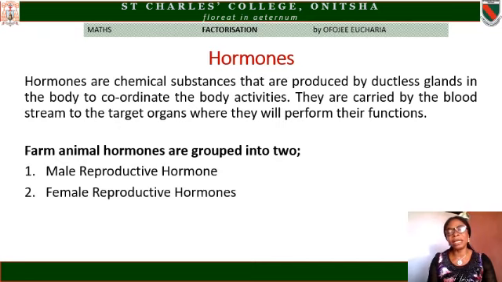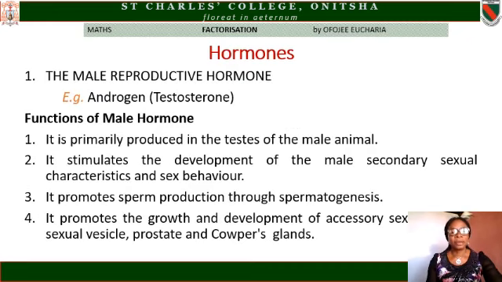These hormones are many in the body of the farm animals, but we are going to center only on the reproductive hormones of farm animals. And these reproductive hormones of farm animals are grouped into 2. 1. Male reproductive hormone. 2. Female reproductive hormones.